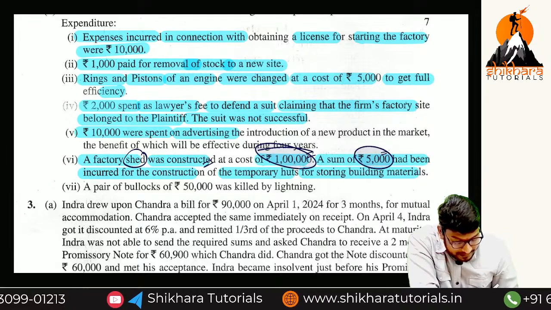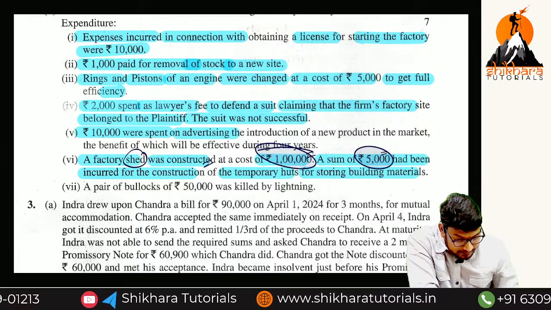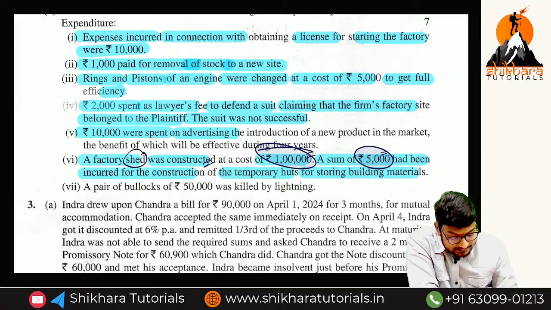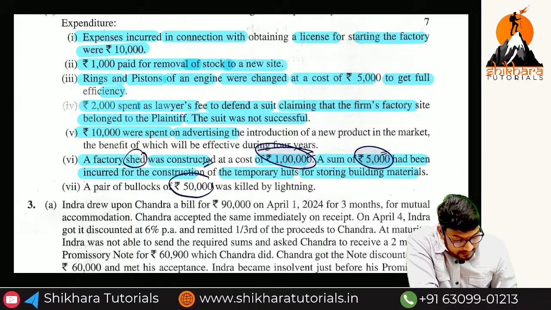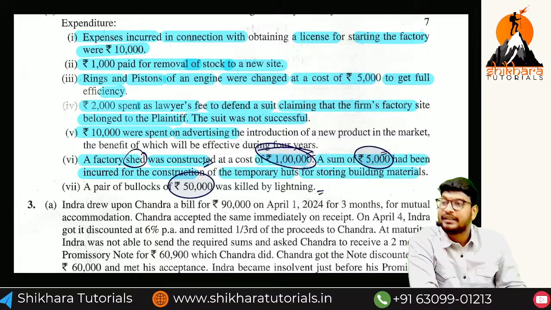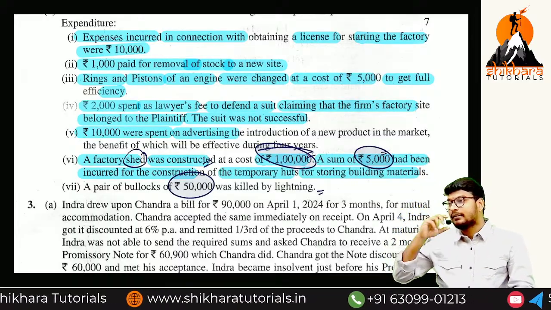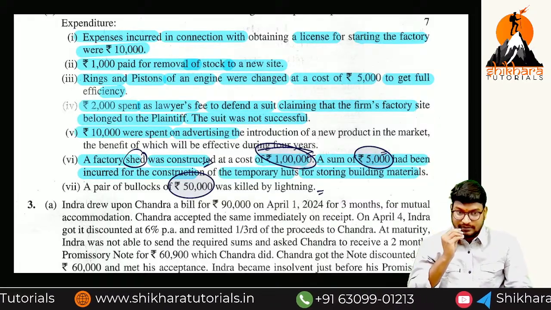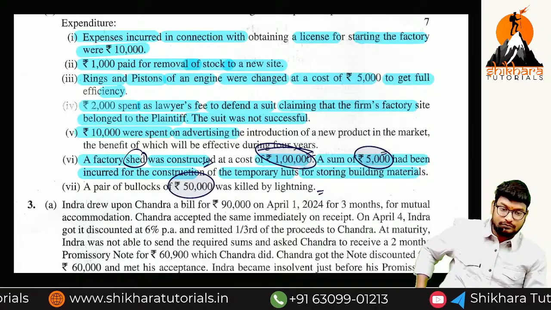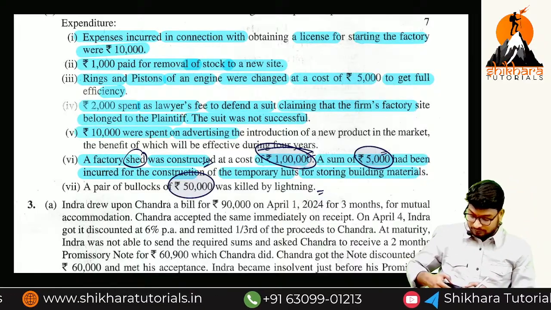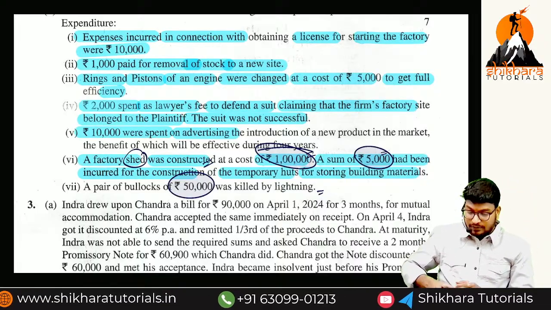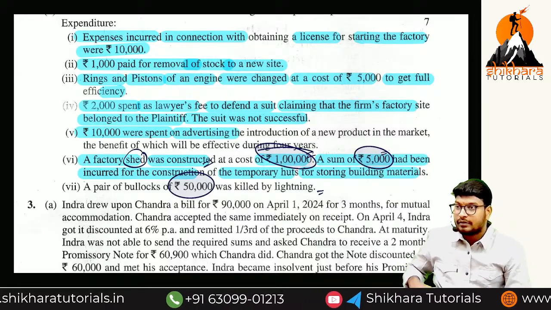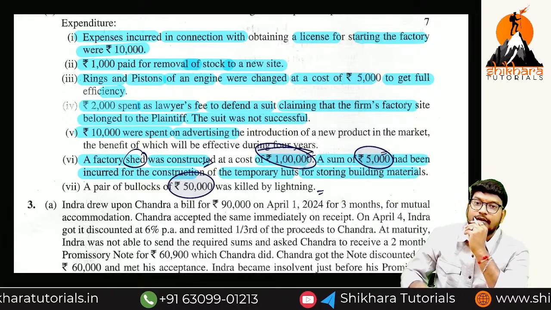Next, a pair of buffaloes worth rupees 50,000 were killed by lightning. What is the meaning of lightning? Because of that lightning, what happened, ma? We have lost our buffaloes, so the asset balance is reduced.